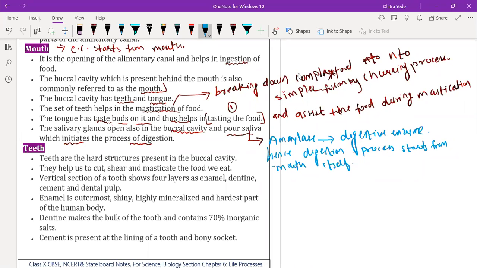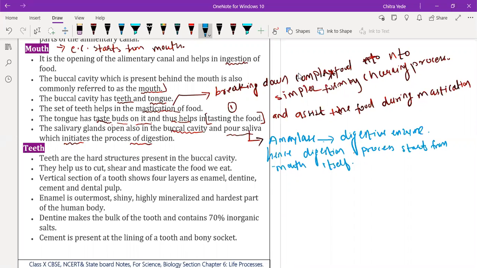Any doubt in the mouth part? No, sir. Okay, so I want you to take a screenshot because I'm going to scroll down. Everyone take a screenshot for this part. Done?